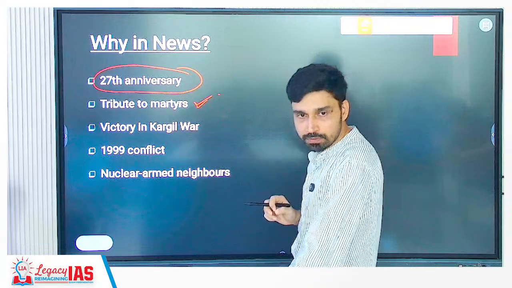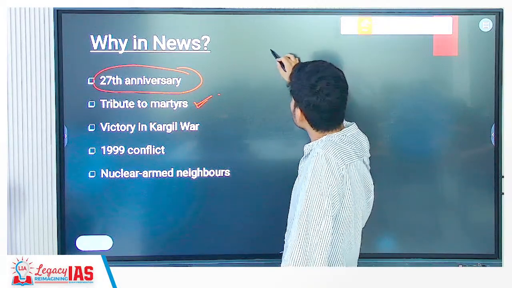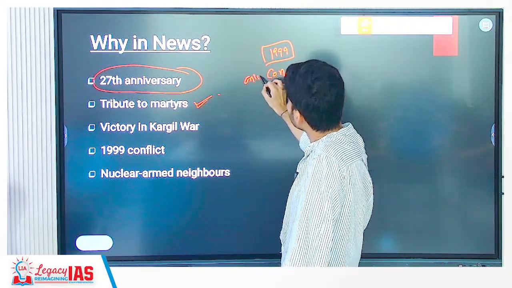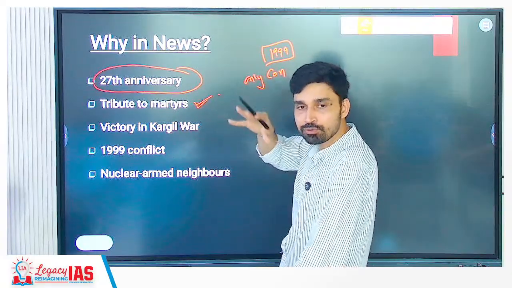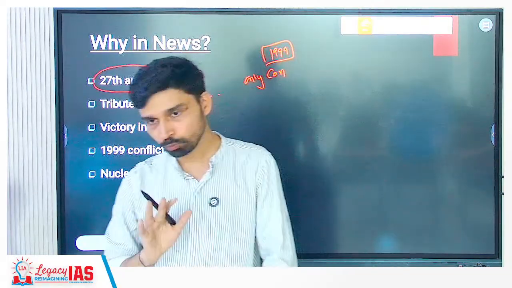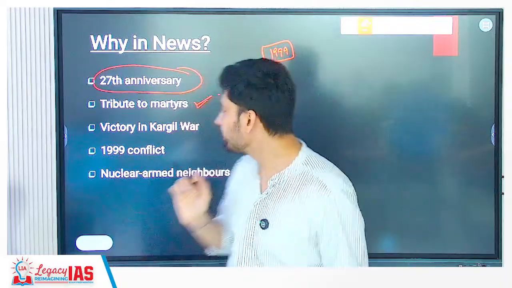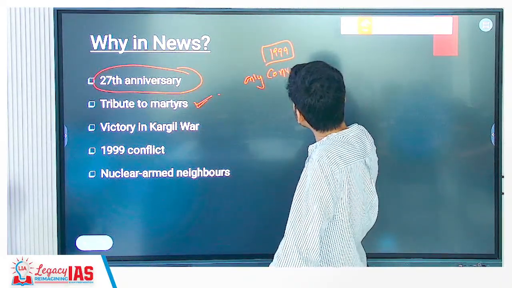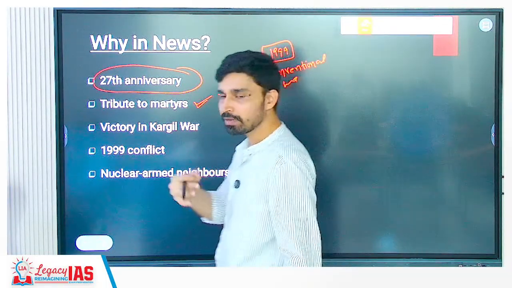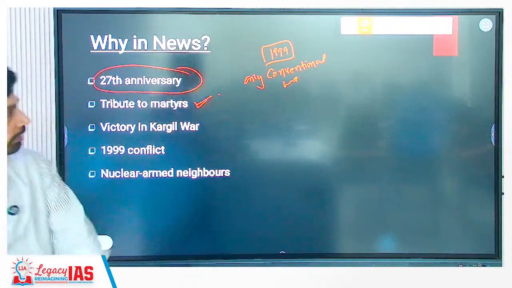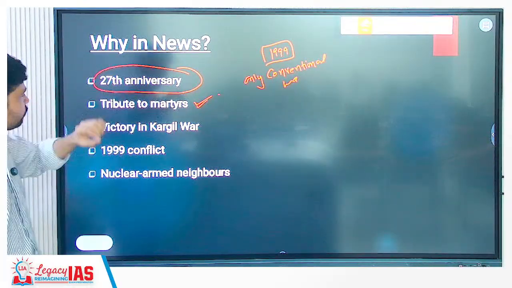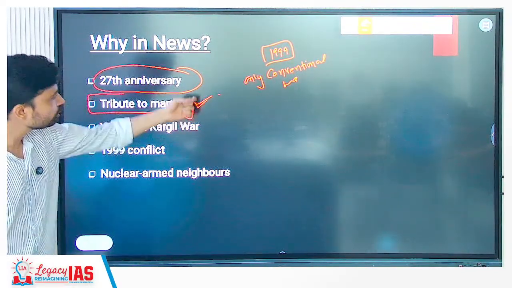That is the purpose of celebrating this Kargil Vijay Diwas, because we know that 1999 is considered the only, we have fought war with Pakistan many times. If you look at the history, 1947 some scale of war we had, then 1965, then 1971, right? After that, 1999. So 1999 is considered by experts as the only full-fledged conventional war. Others are referred to as skirmishes or battles. There we have the large-scale use of military forces, equipment, air forces and all that. And many soldiers of India lost their life there.